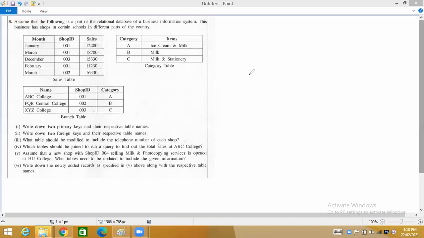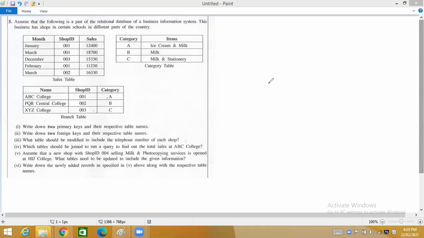For example, let's look at two people. Two people might have similar names, or two people might have the same date of birth. Two people can be born on the same day, and two people can have the same address. Especially if they are living in the same home, they might have the same mobile number.